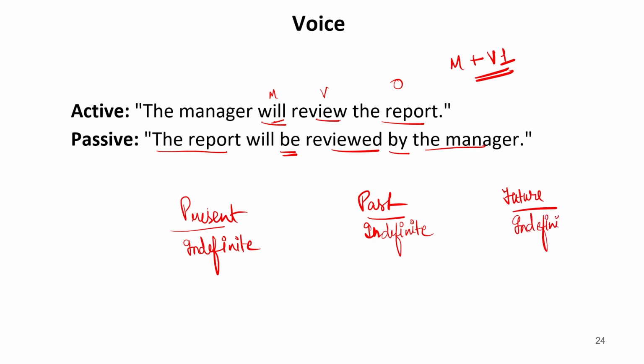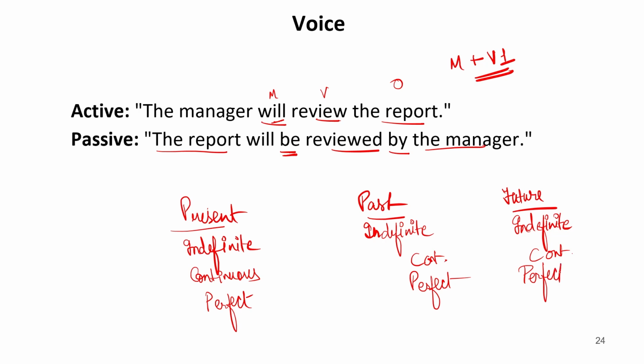Then we have continuous: present continuous, then past continuous, then future continuous. Then we have perfect, all in three: present perfect, past perfect, future perfect. Then we have perfect continuous, in past as well, in future as well.